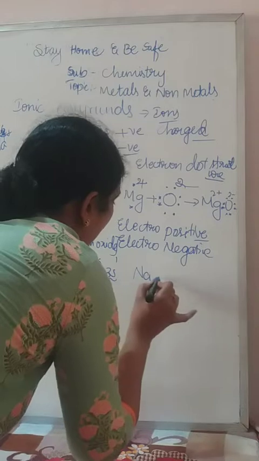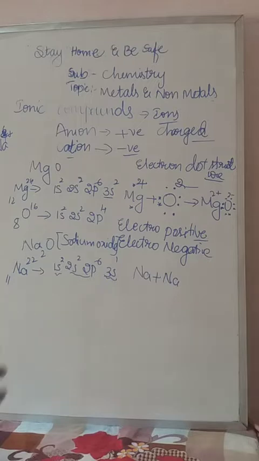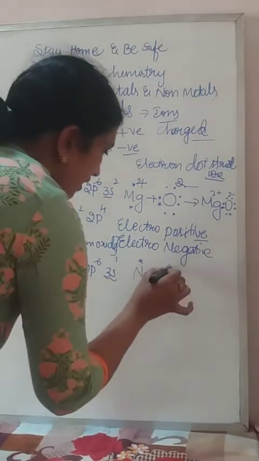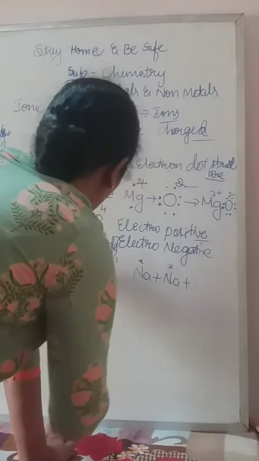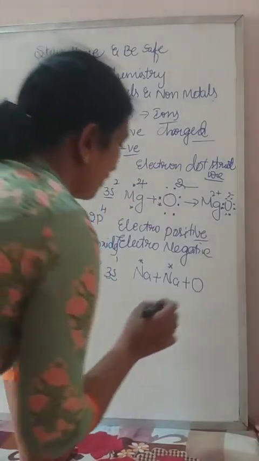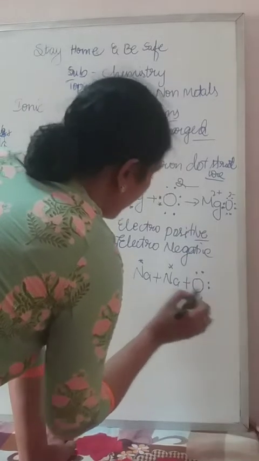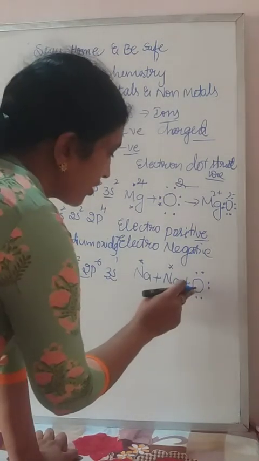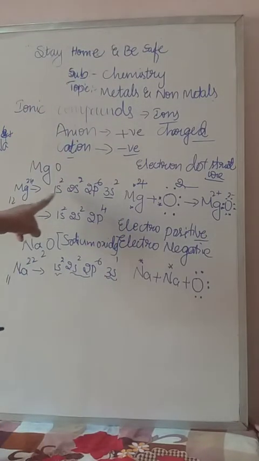That is Na plus Na, 2 atoms of sodium. In the last orbit of the first Na, 1 electron is there; in the second also 1 electron is there. So this combined is Na2. Oxygen, as I mentioned in the dots, has 2, 3, 4, 5, 6 electrons in the last orbit, so it requires 2 electrons. Oxygen gets those 2 electrons from the 2 atoms of sodium. Here, for magnesium, 1 is enough. That's why it is MgO.